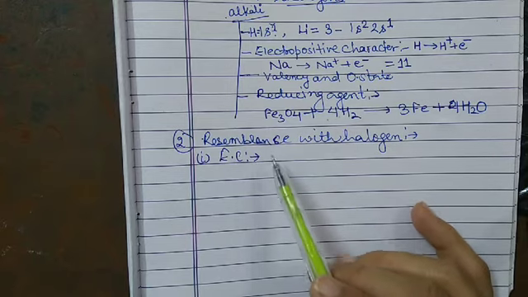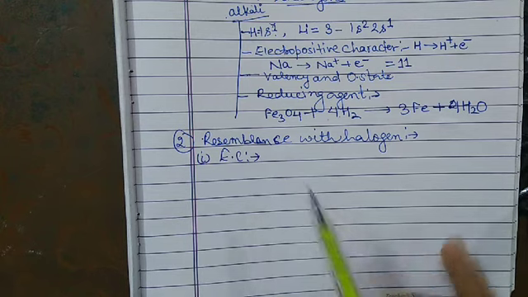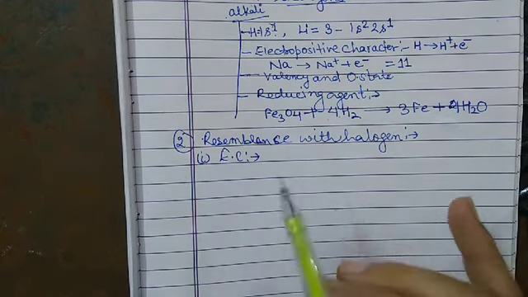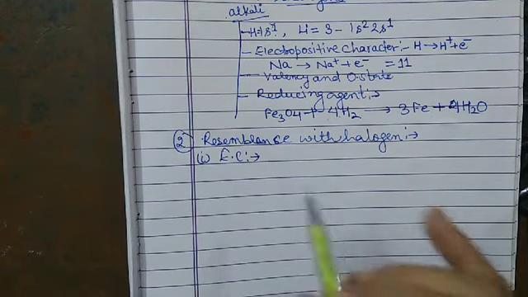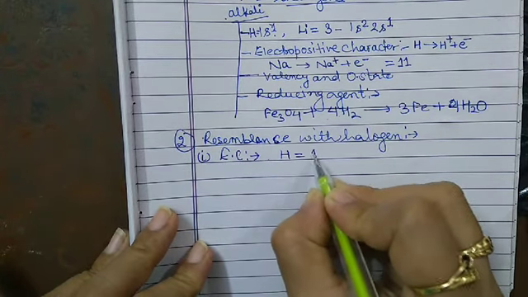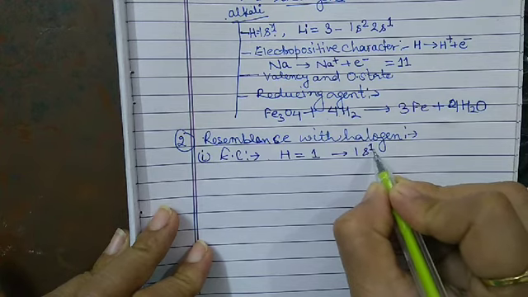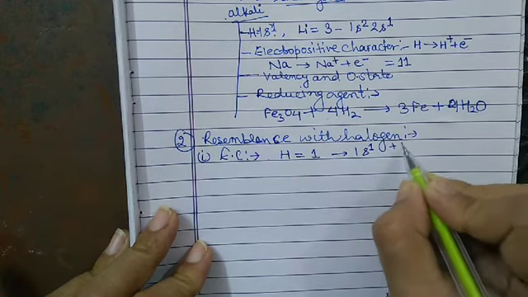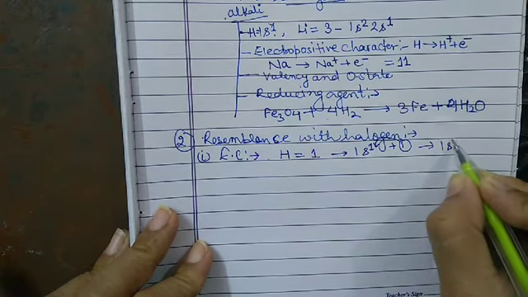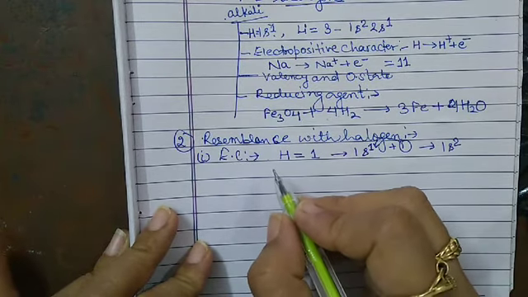So like halogen, hydrogen requires only one electron to achieve the nearest noble gas configuration. How is it possible? The atomic number of hydrogen is 1. Its electronic configuration is 1s1. So it requires one more electron to become 1s2.